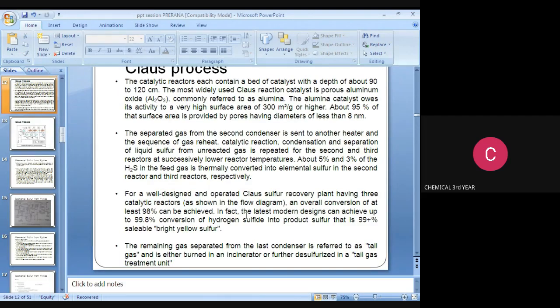The remaining gas separated from the last condenser is referred to as tail gas and is either burned in an incinerator or further desulfurized in a tail gas treatment unit.